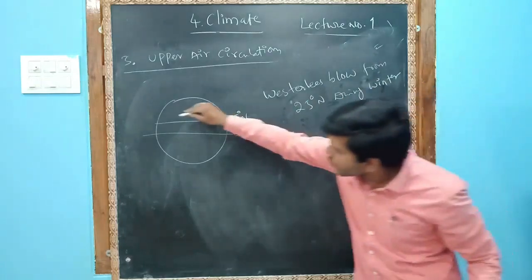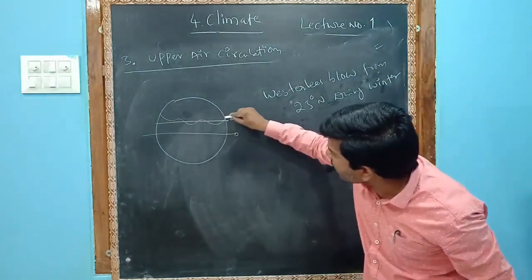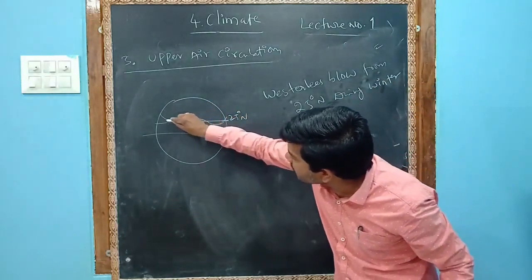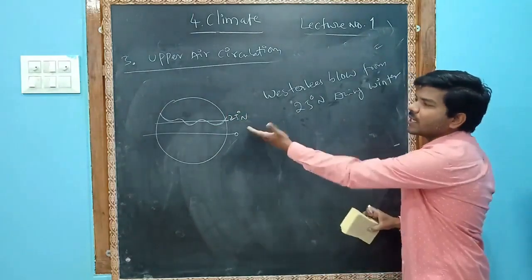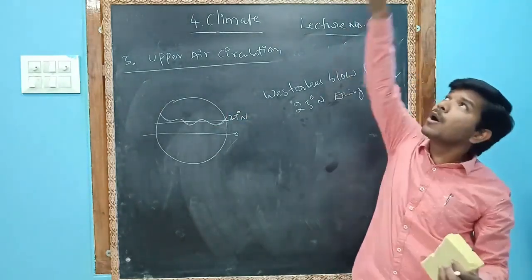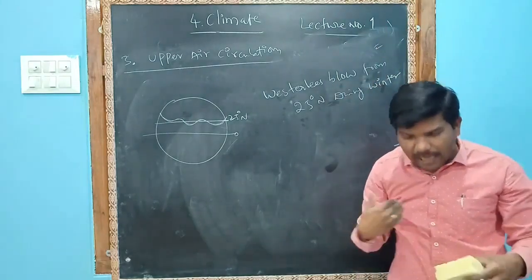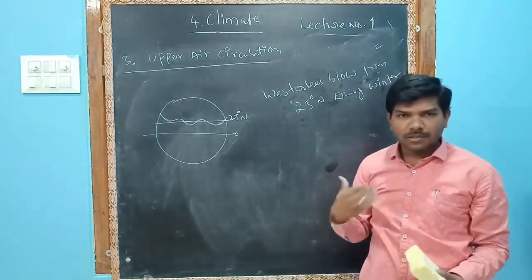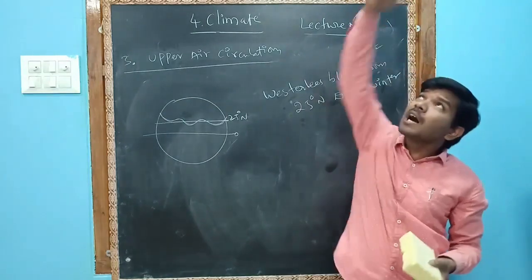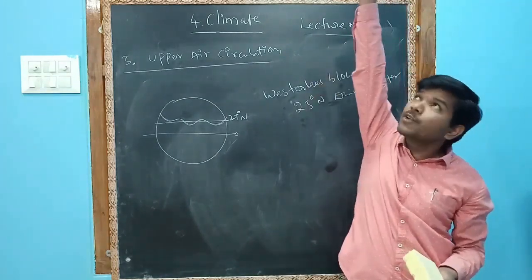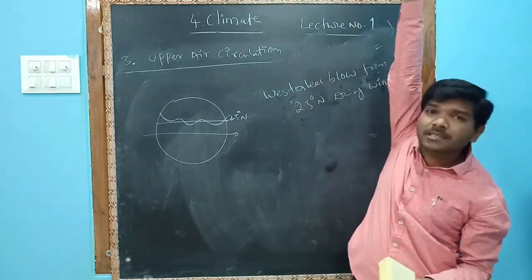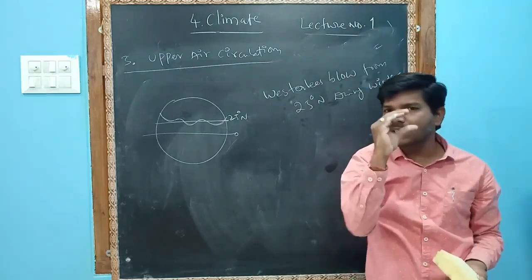These are in the ninth class also, these are the pressure zones. So at 25 degrees north, 12,000 meters above, one thin layer is there.